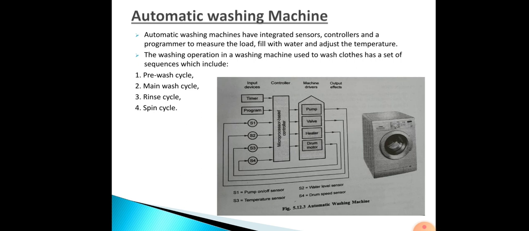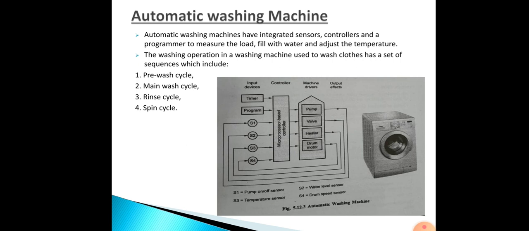Then the heater is switched on, sensing the present temperature. After the water is heated, the heater is switched off. Then the drum rotates at a set speed for a set time. After rotation, the pump discharges the water from the drum.